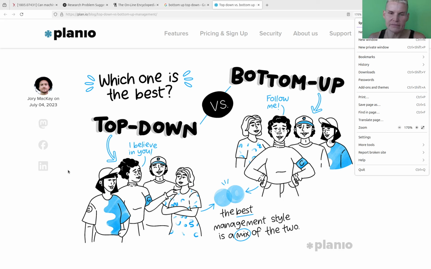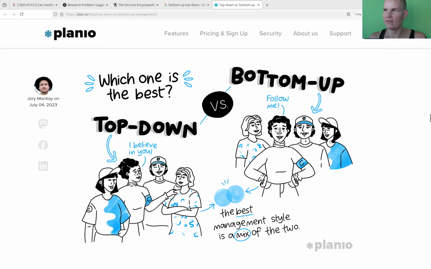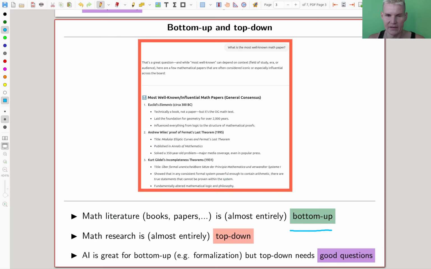And there are various different things you can do, as I said, top up, bottom down. That's not a good idea. Top down, bottom up, these are classical questions, classical ideas in how to organize something, not just management, but also mathematics. Turns out that math literature is mostly bottom up. By that I mean, you usually build foundations, right? You usually first learn what whatever is, and then you learn what whatever is, and it kind of builds all on one another. While research itself is kind of the other way around.